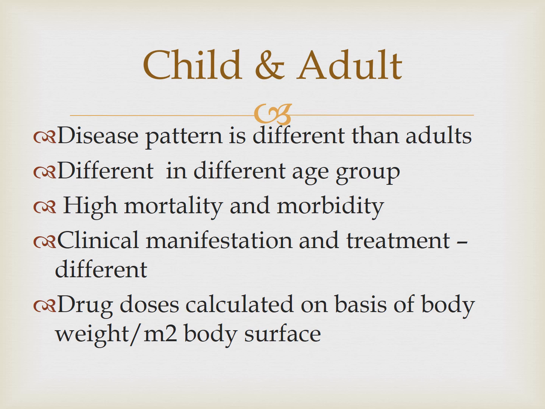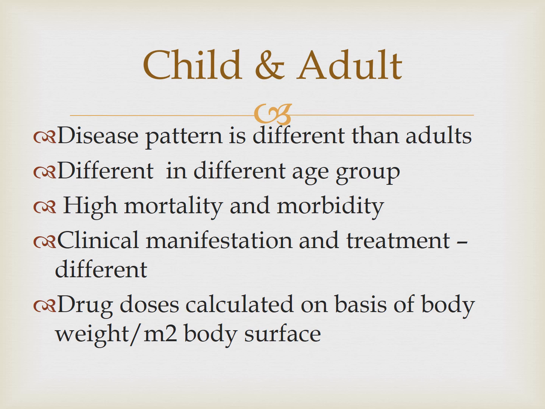And when you compare mortality and morbidity, it is much higher in children than in adults. And the clinical manifestation of disease is different in different age groups in a child. Suppose a newborn has meningitis, the clinical presentation will be totally different. And even the treatment will differ in the neonatal age group or a child of 1 or 2 years.